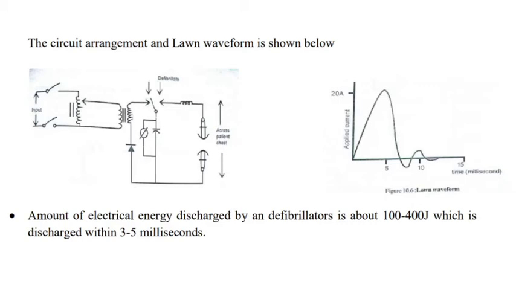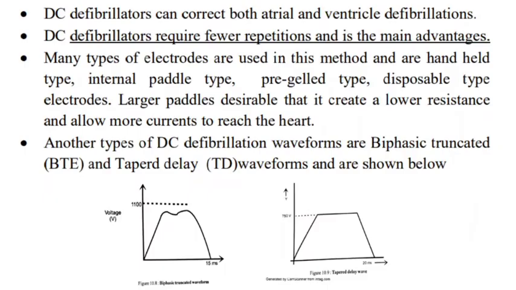But the trick here is the discharging period. The discharging period will be very short, typically only 3 to 5 milliseconds. Beyond that, it will be extremely dangerous. So only during the short period of time, the stored energy will be transferred.